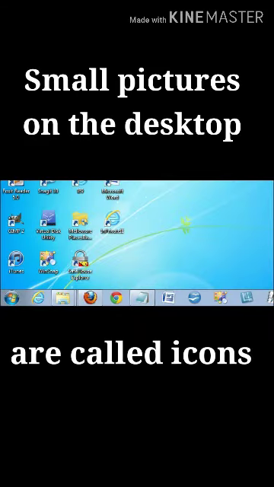First, let's see the icons on the desktop. What do you think about icons, children? Did you see any pictures on the desktop already? When you switch on your system, you can see some small pictures on the desktop, isn't it? These pictures are called icons. Clear, children? So, in the desktop, we can see some small pictures. All the pictures on the desktop are called icons.